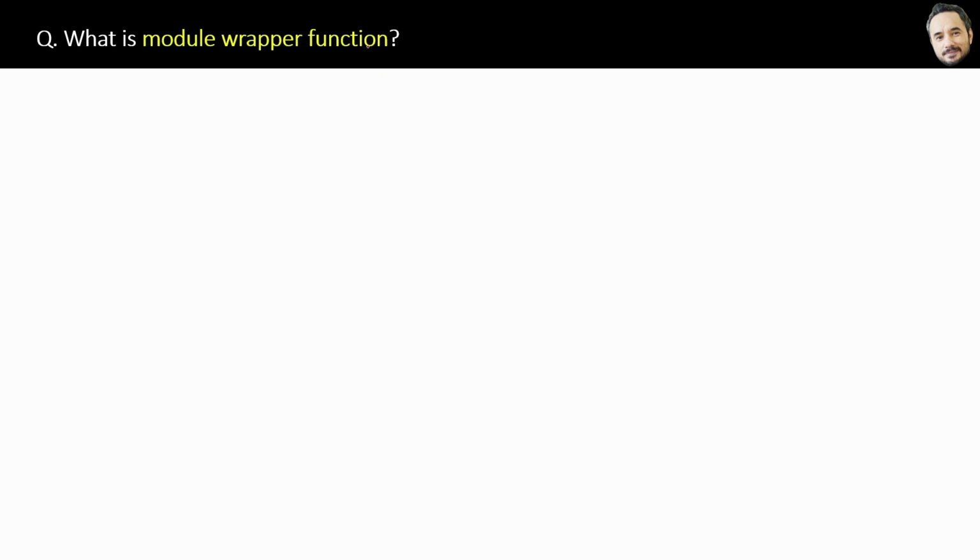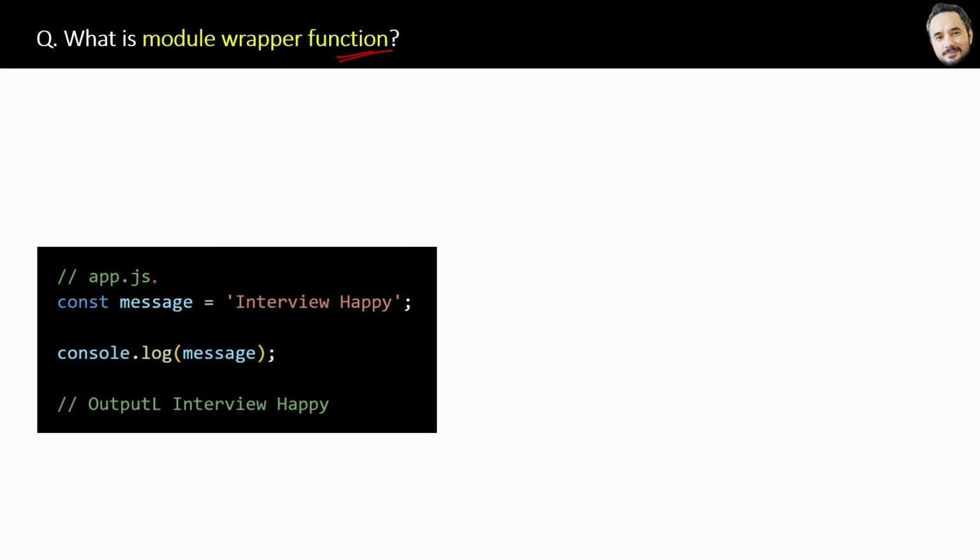What is module wrapper function? Now what actually happens if you create a JavaScript app.js file in your Node project like this, and you run it, then it will give you the proper output like this, right? But how? Here we do not have any function. So how is it executing without the function? Okay.